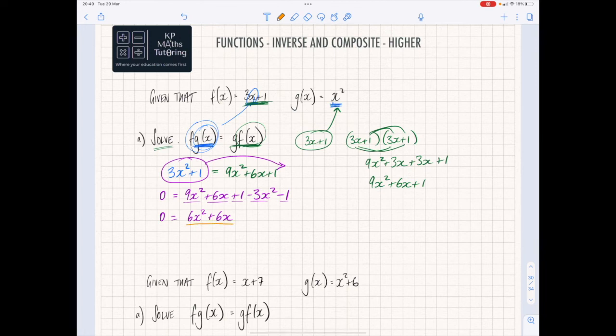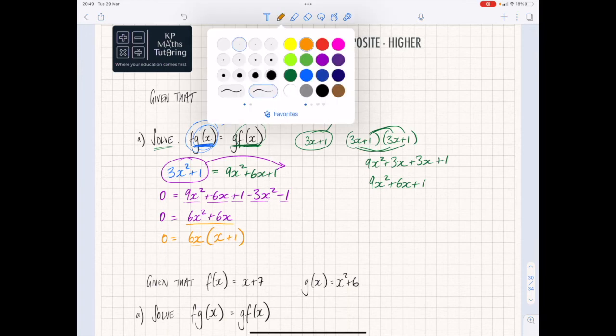Well, what value is in both of those? 6x. How do I get 6x to 6x squared? I times it by x. How do I get 6x to 6x? I times it by 1. So that's now factorised.